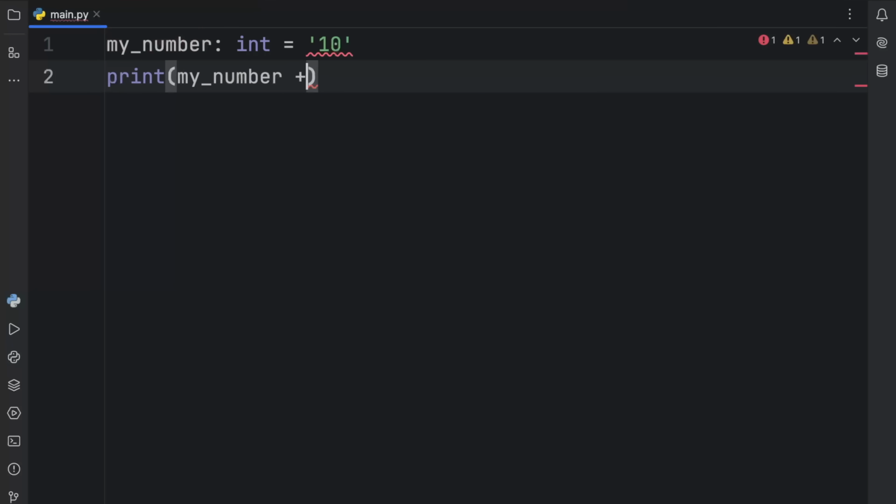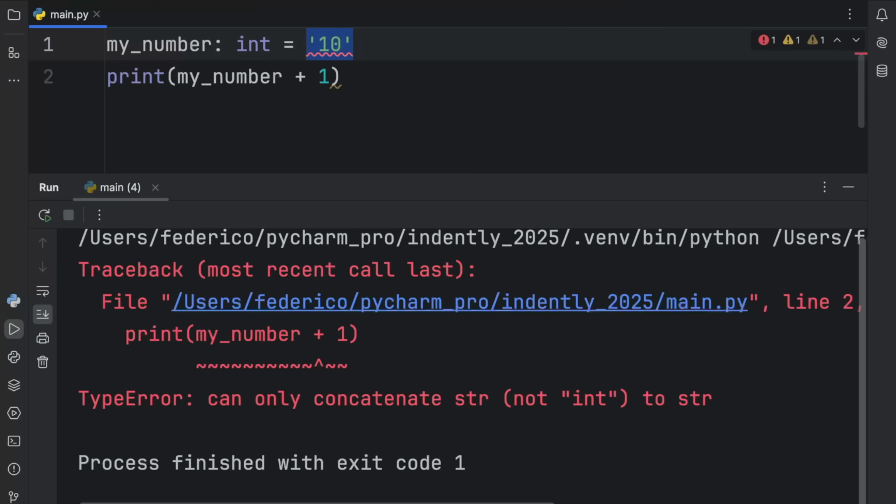Which means if I were to do my number plus 1, I will notice I made an error here and I'll change it back to 10. Without the static type checker or the linter, I'm probably just going to run this and encounter the type error and then change it later. But that did require me to go back and actually fix the problem.